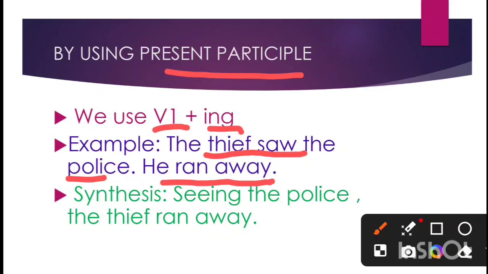अब हमने इसको सिंथेसाइज करना है, हमने इसको कंबाइन करना है. How to combine these two sentences and make one simple sentence by using present participle. In the first sentence, the verb is saw. We will write its present participle form, see plus ing. So we'll begin this way. Seeing the police, we converted the first sentence into participle phrase. Okay, present participle phrase. Seeing the police.